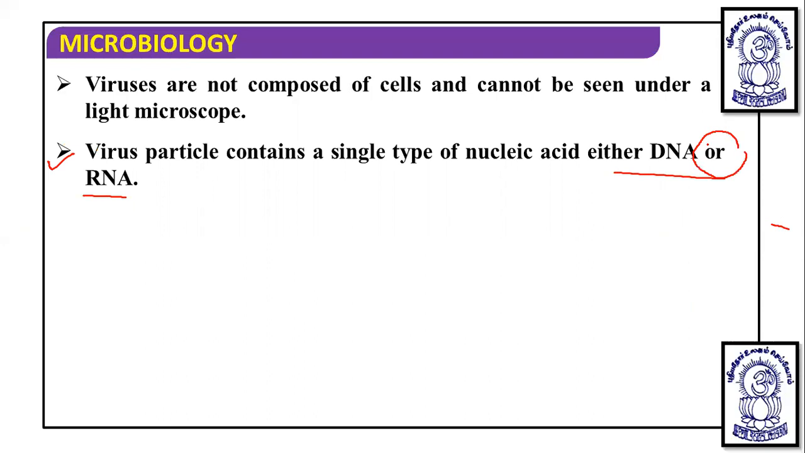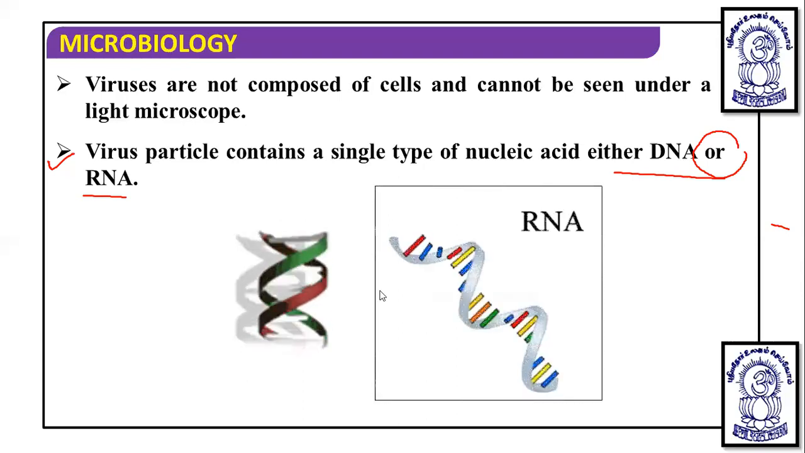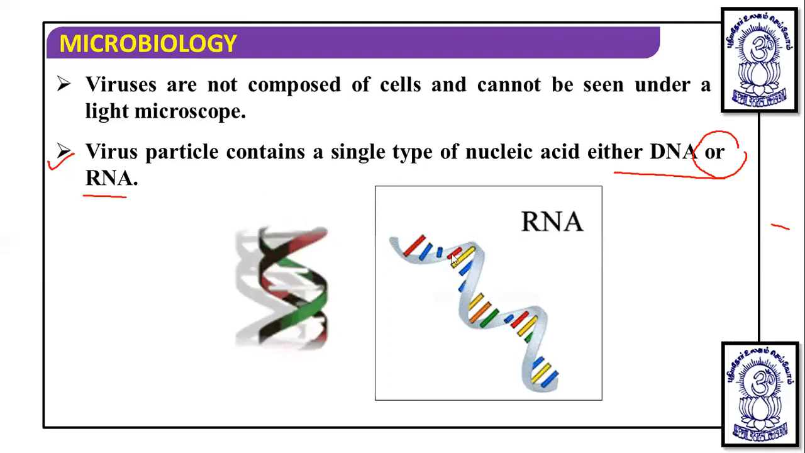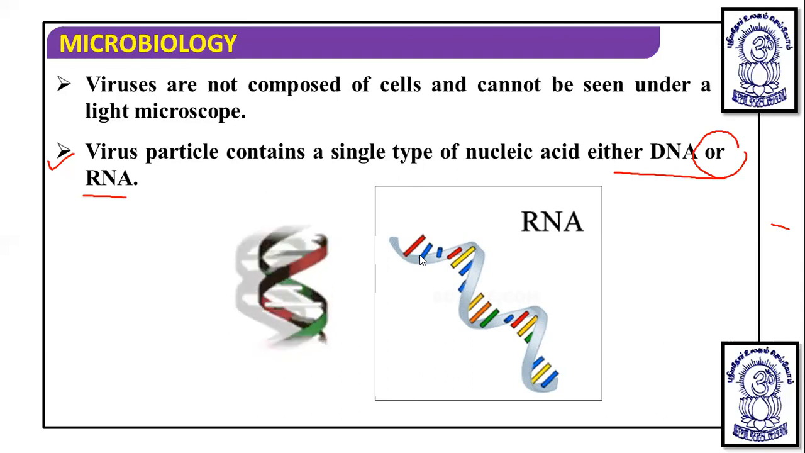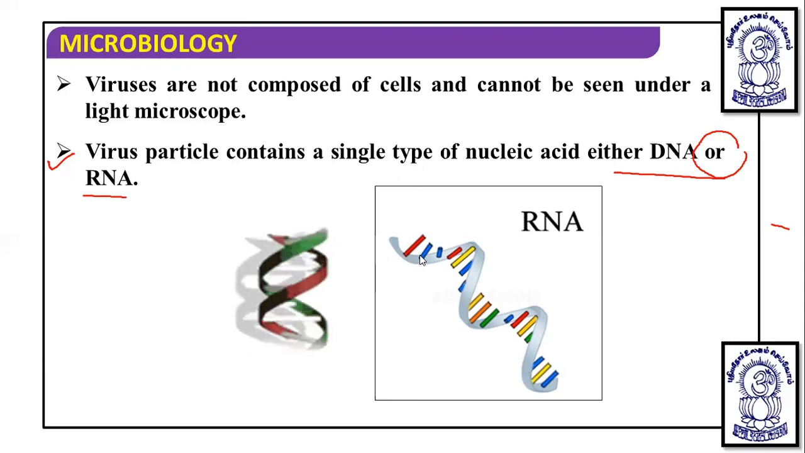Whereas in bacteria, that is mycoplasma, we have discussed that mycoplasma has DNA and RNA both. But viruses have DNA or RNA. This is the structural DNA double helical structure which is found in case of viruses. This is RNA, which is a single stranded sequence. RNA is usually found single stranded, but DNA is found double stranded. This is what is found particularly in viruses.